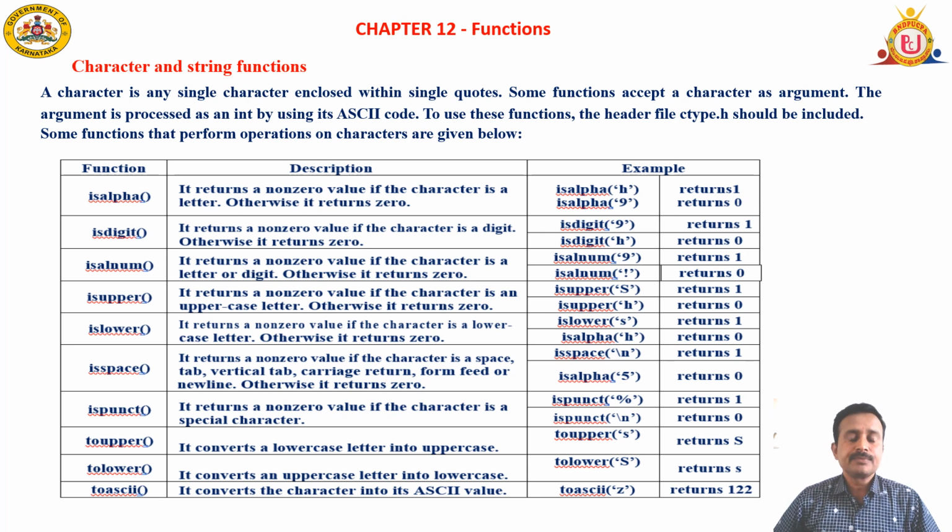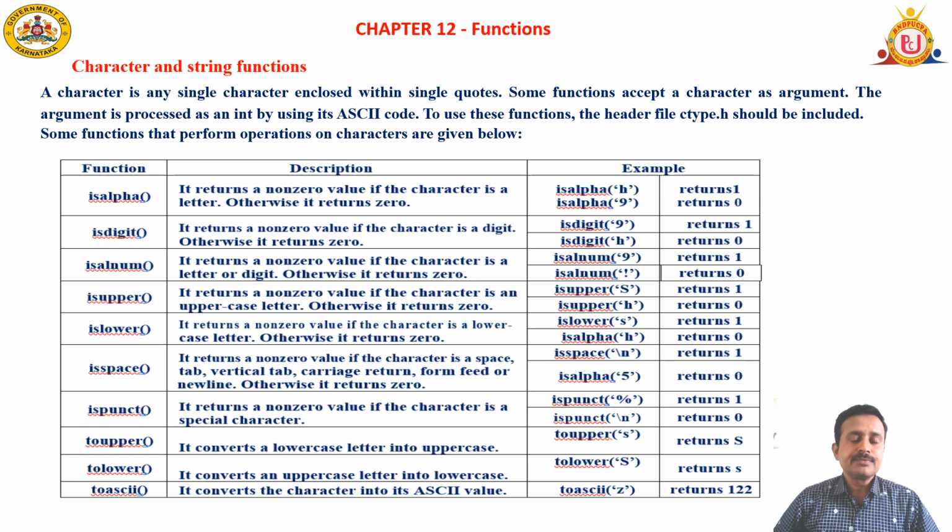This function returns 1 if it is an alphabet. It checks whether it is an alphabet or not. If the given input is an alphabet, then it returns 1. If it is not an alphabet, then it returns 0. Then the isdigit function.